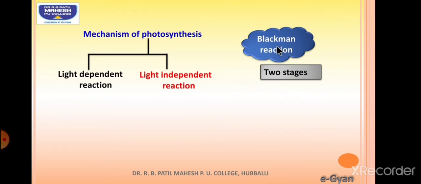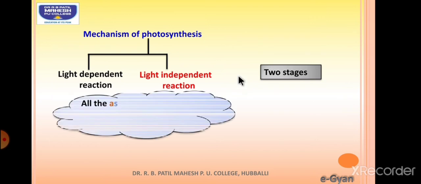So in honor of him, we also call this reaction the Blackman reaction. During this light independent reaction, carbon dioxide and water are reduced to glucose. So there is a synthesis of a biological molecule called glucose, so it is also called the biosynthetic phase.